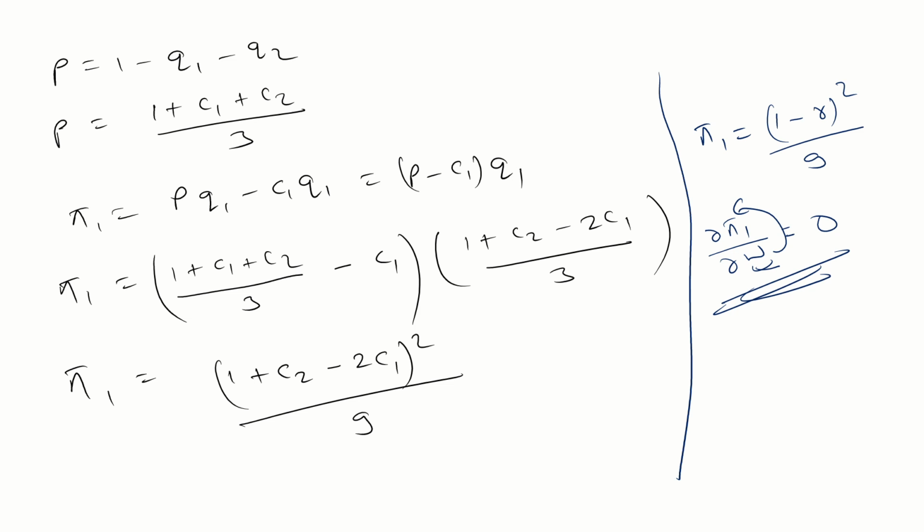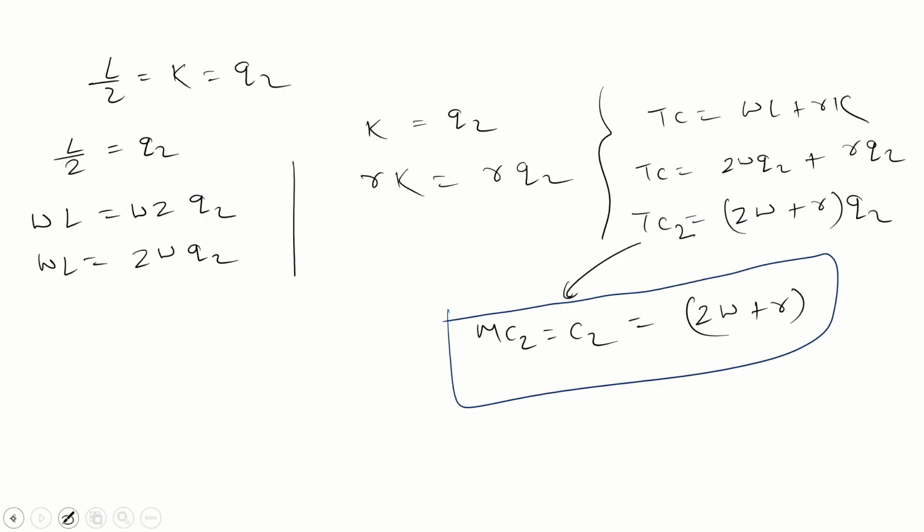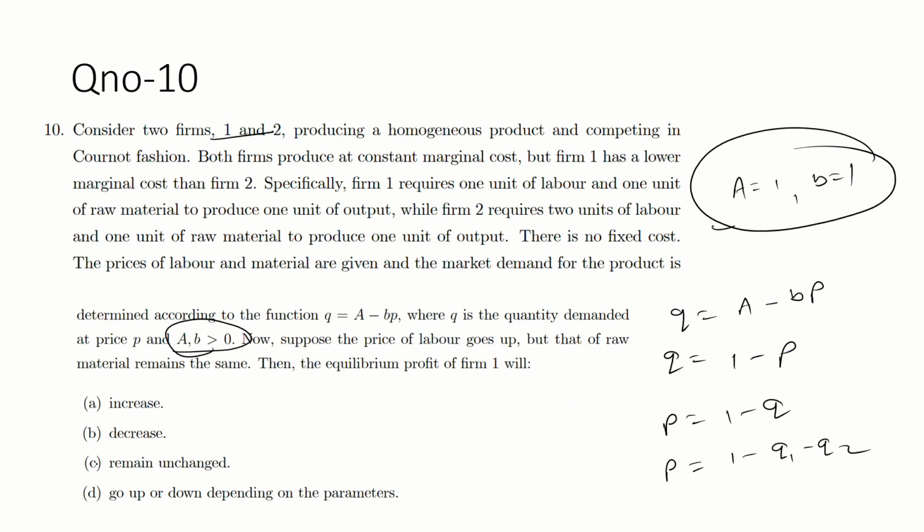Guys, this question is very important. Please do this question 5 times, because this question is a mixture of the Cournot as well as the production part. So please guys take it seriously and do it 5 times. Okay, so what is the answer? C, remain unchanged.